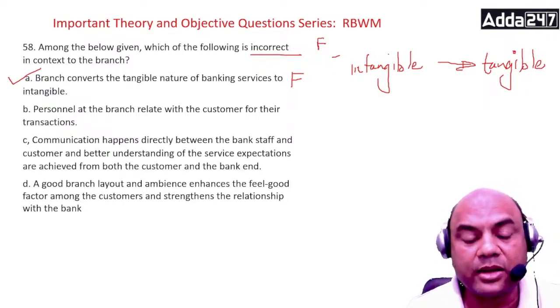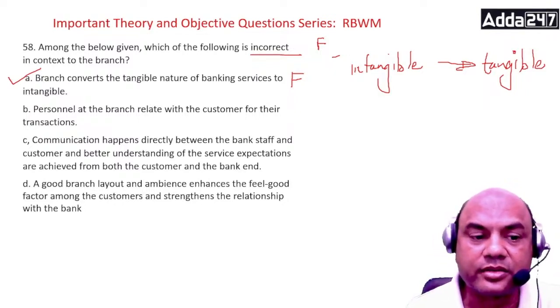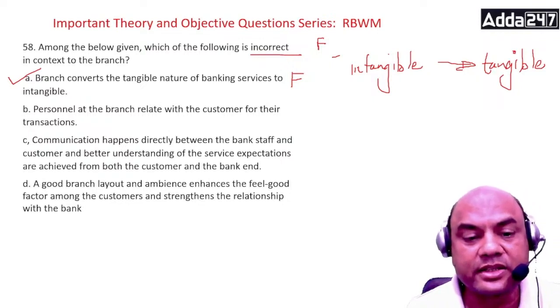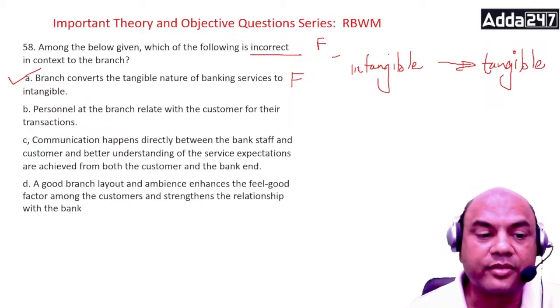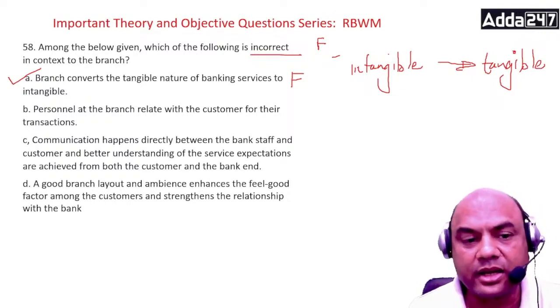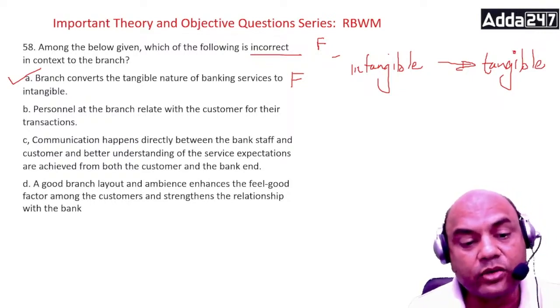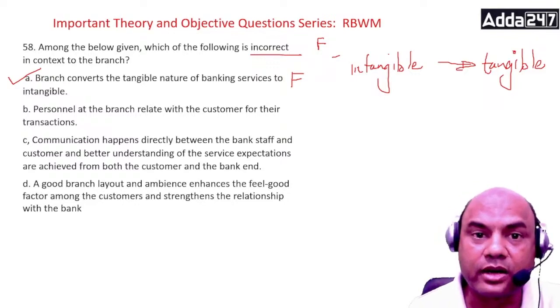Communication happens directly between the bank staff and the customer, and better understanding. So again the same logic, right? You understand the customer better and the service expectation is achieved better in this case. Service is achieved better at both the customer and the bank end. A good branch layout and ambience enhances the feel-good factor, right?